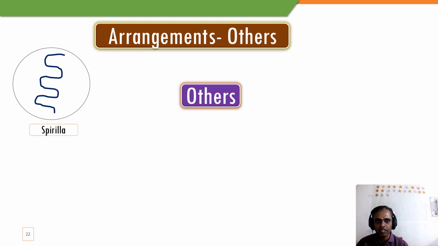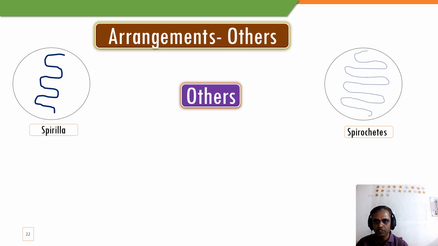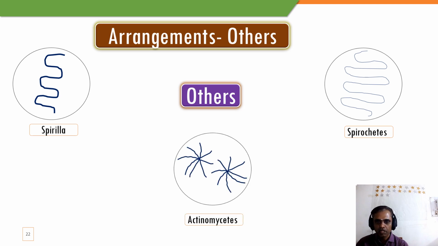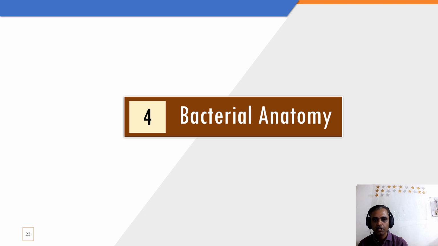Now some of the other arrangements, as we studied: spirilla are a rigid spiral form, spirochetes are a flexible spiral form, and actinomyces are filamentous bacteria. So these are all the other types of arrangements of bacteria. Now we'll study something very important for the exam, as most of the MCQ questions come from this part. This is known as bacterial anatomy.